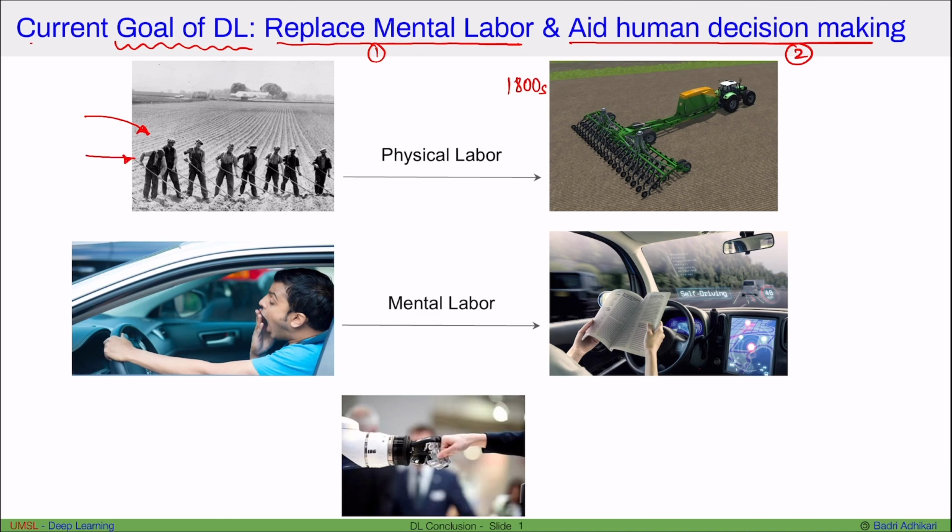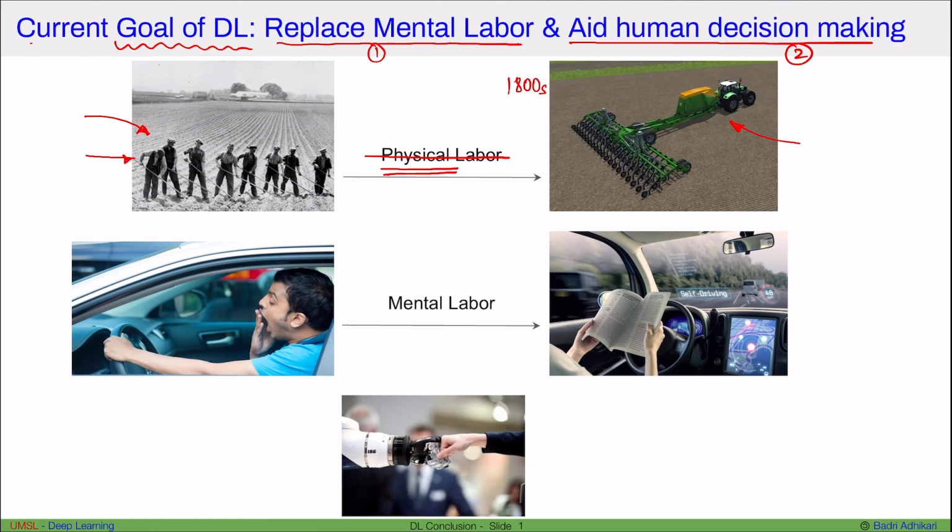And in the 1800s, in the Industrial Revolution, we started using mechanical devices primarily to reduce human physical labor. So the Industrial Revolution in a way minimized physical labor and took it away from us, such that we could now focus on mental things and other things that were not physically laborious.